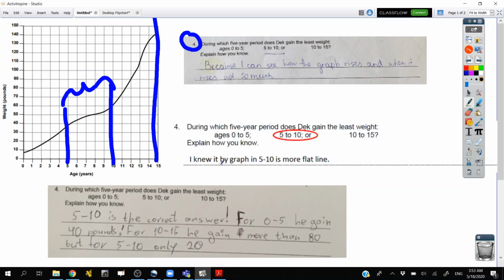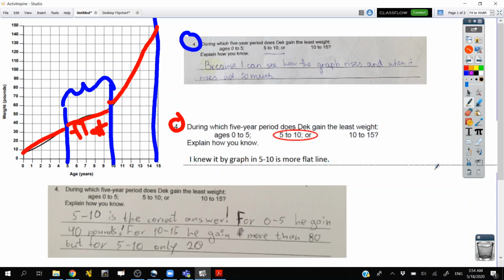So during which 5-year period does he gain the least weight according to this student? Same one, 5 to 10, but they knew it by the graph in 5 to 10 being a more flat line. I'll use red because they already used red for some of it. So they're really looking at, if I make this a line, and this a line, and this a line, this one is the flattest. That makes sense. I can see why they would choose that. I'll say flat, and I really mean it's the flattest. It's not totally flat, but it's flatter than this, and way flatter than this one.